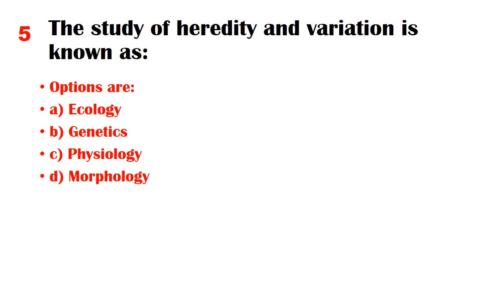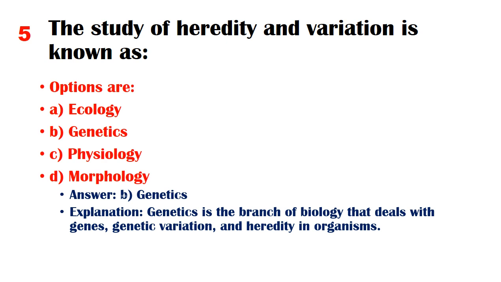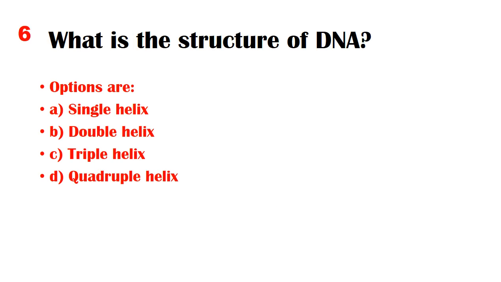Options are A. Ecology, B. Genetics, C. Physiology, D. Morphology. Answer: B. Genetics. Explanation: genetics is the branch of biology that deals with genes, genetic variation, and heredity in organisms. What is the structure of DNA?